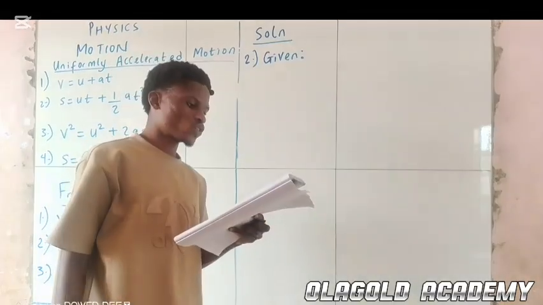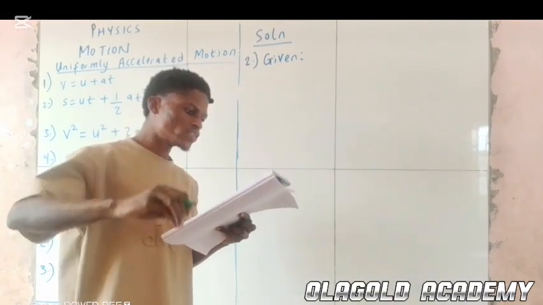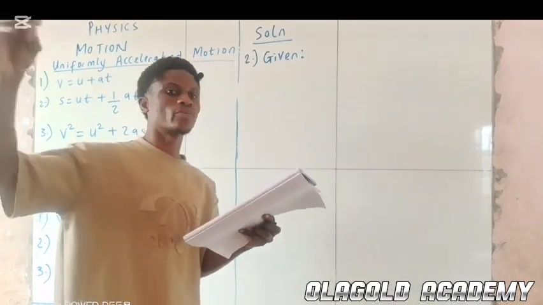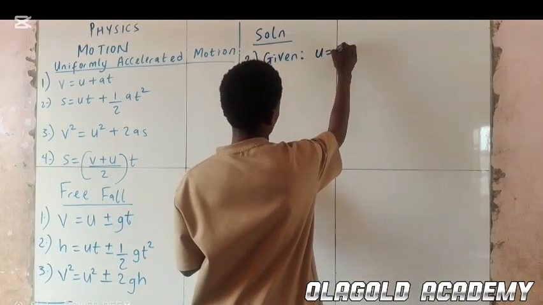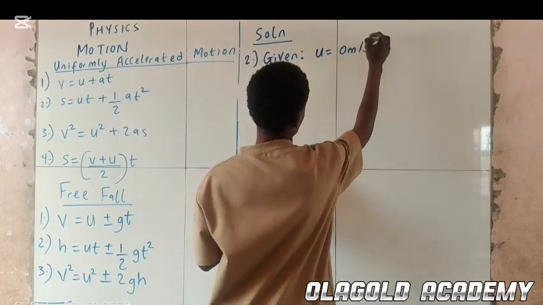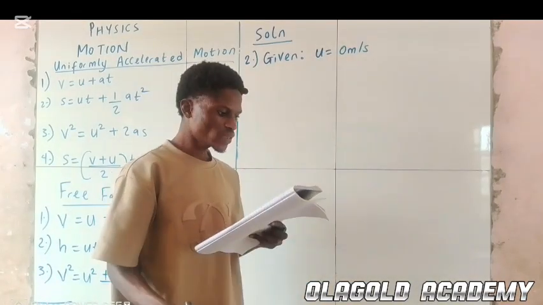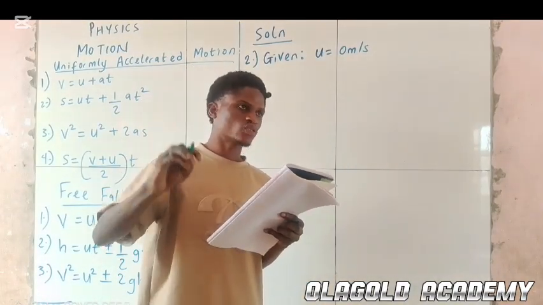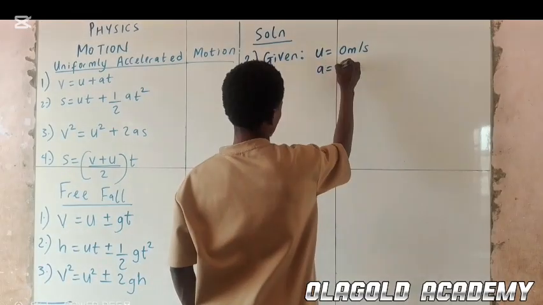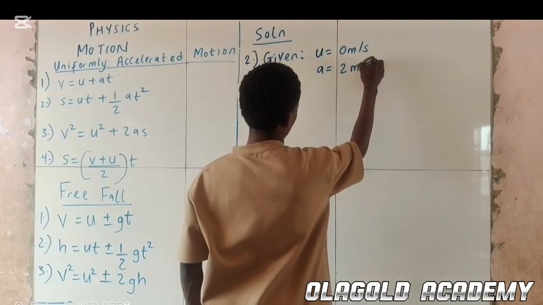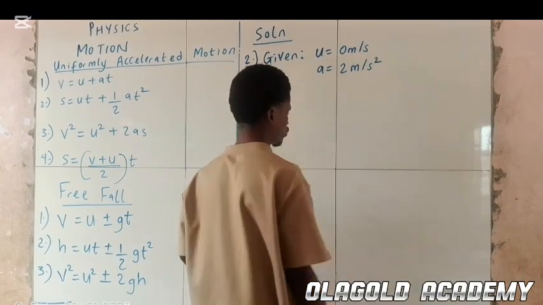Given, from the question, a body accelerates uniformly from rest. So initial velocity becomes 0 meters per second. From rest at 2 meters per second square, so acceleration equal to 2 meters per second square.